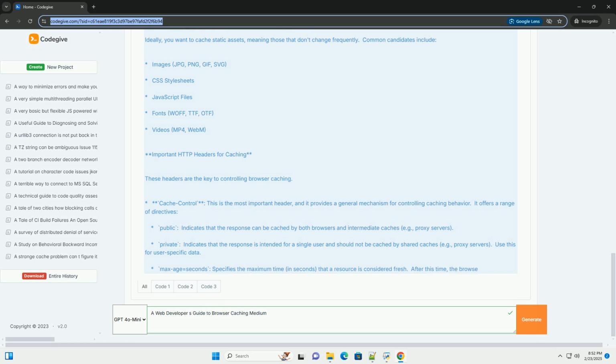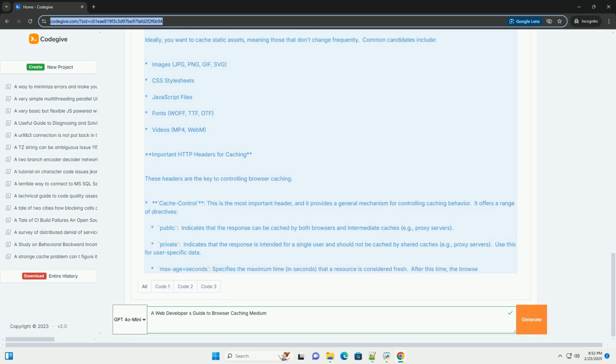2. Conditional requests, ETag and Last-Modified. For resources that change frequently, use ETag or Last-Modified to allow the browser to efficiently validate the cache. If the resource hasn't changed, the server can respond with a 304 Not Modified status code, saving bandwidth. 3. Gzip compression.